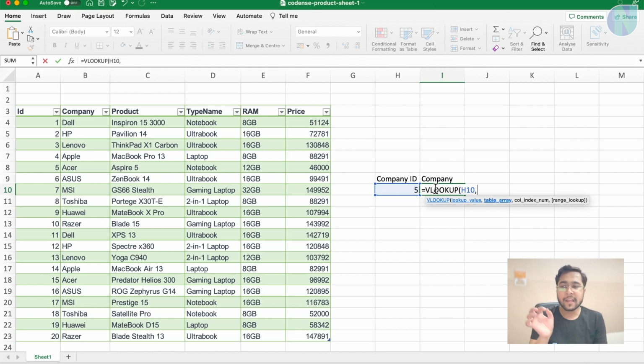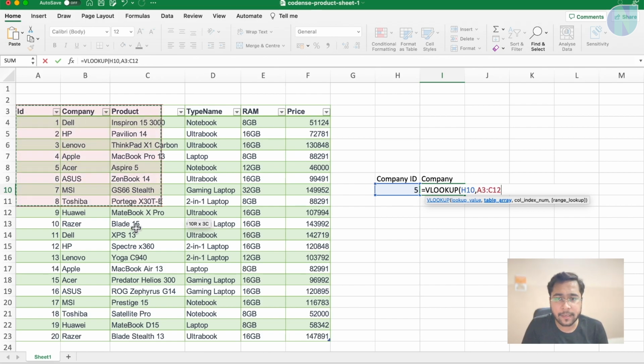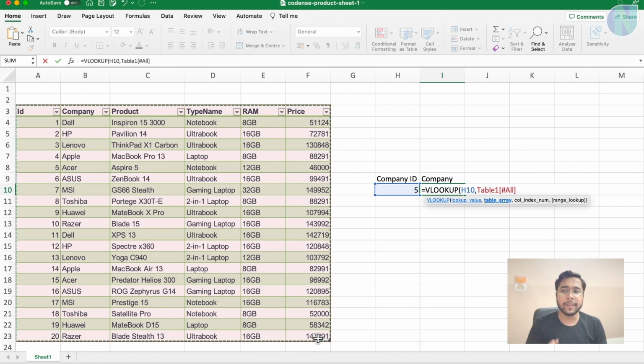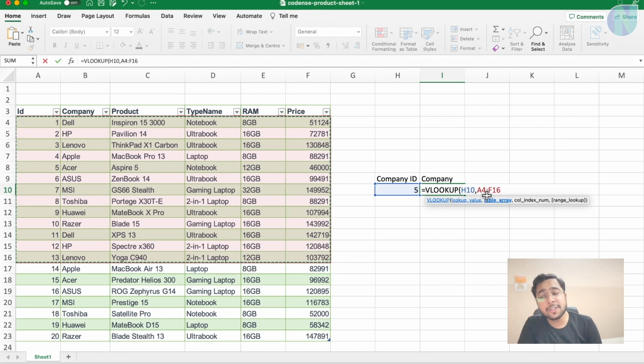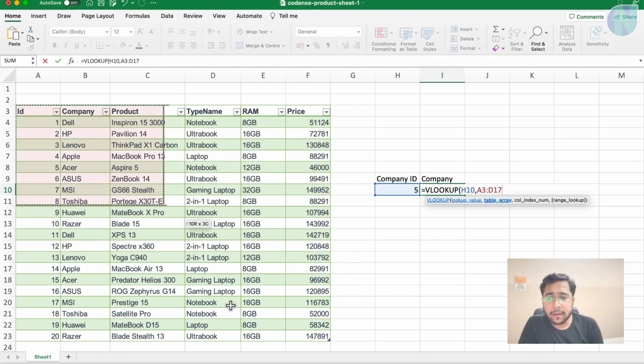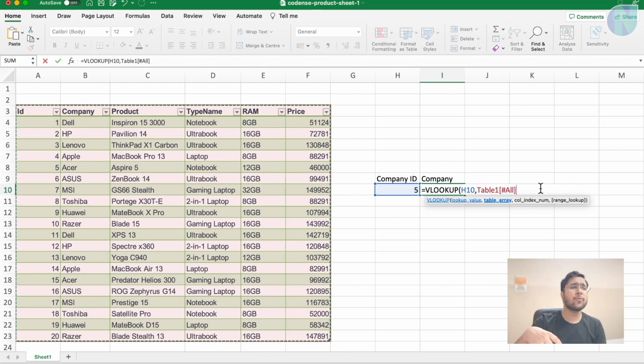Now what is the second value? I put a comma. That is table array. What is table array? This is the location where the values are present in Excel. So we actually select the complete table, like this. We select it, and it automatically gives something. You don't need to worry about it. If you select the table only till here, it may give a different range. But I am selecting the complete table. So this is how Excel is automatically taking it.